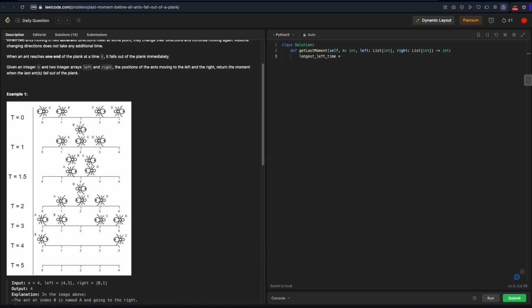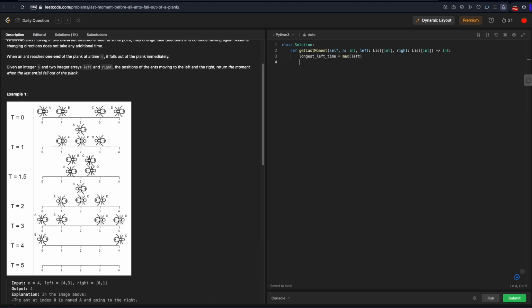Well, the longest amount of time it's going to take for an ant moving left to reach the end of this log or the end of this plank, that's just going to be the maximum index. So we can just do max of left. All right. So we just find the maximum position of our ants in the left array, and that will be the amount of time it's going to take that ant to reach the end of the plank. So that's the longest left time.